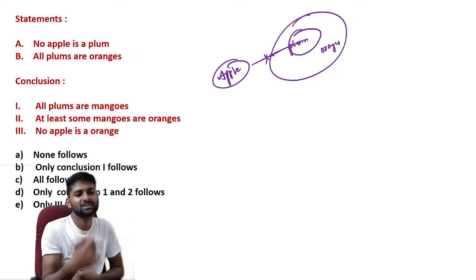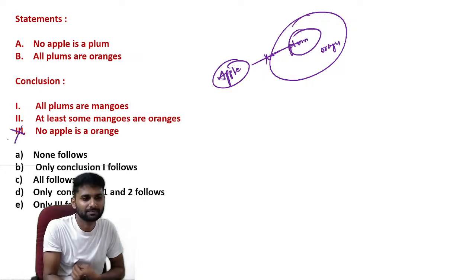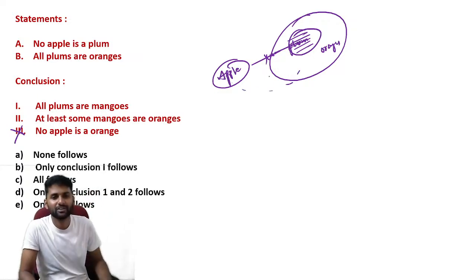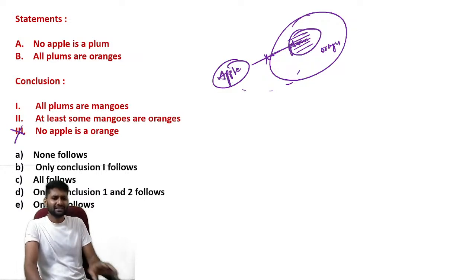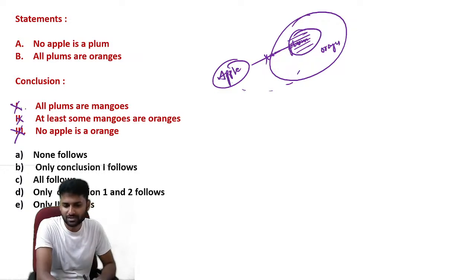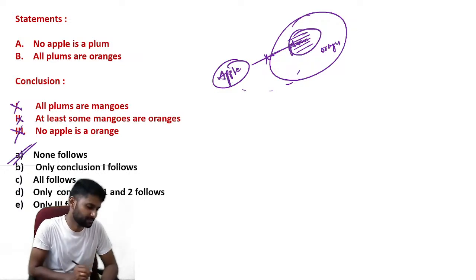Guys, no apple is orange is an invalid conclusion. Why? Because apple and plum have a restriction, but orange and apple we can merge, meaning we can assume a relation between those two objects. And they are not talking anything about the mangoes, so don't consider those kinds of conclusions in your option. That's the answer: none follows.